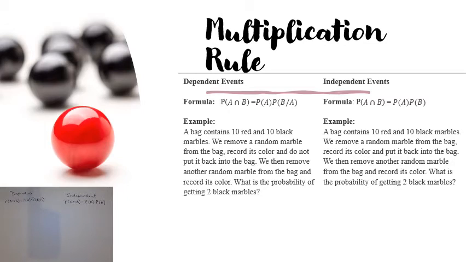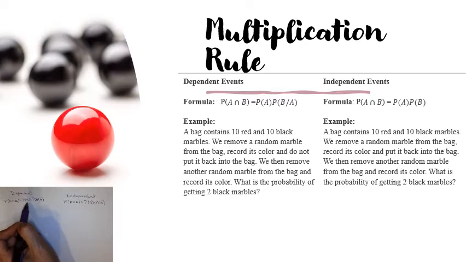And then for the second example, the independent event, you are going to replace that marble back in the bag. So just take note, that's the main difference here. I'm going to work out the dependent example first. The formula for the multiplication rule, if you have a dependent event, is